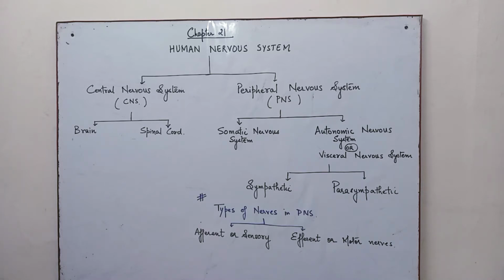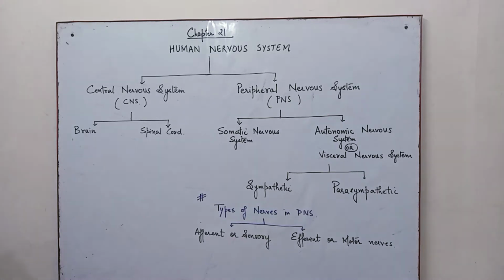This chapter will take you through the neural system of human beings, the mechanism of neural coordination, that is the nerve impulse transmission, the conduction of the impulse, and finally the muscle movement. So here we are going to understand in detail about the human nervous system.